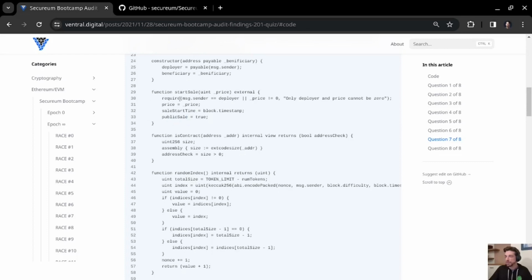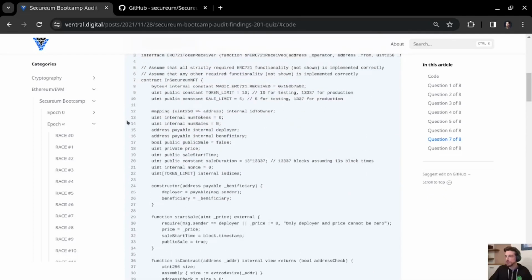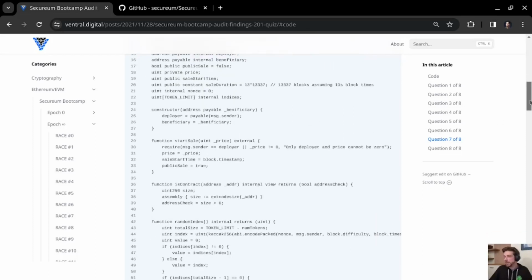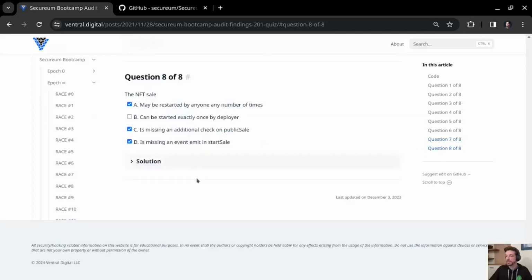As you can see, no emit of any events, and also none of the other functions are emitting any events, and neither does the contract even define any events. And that's kind of bad, because it makes it hard to keep track of what's happening on chain. It is much easier to monitor events for changes, and that's why there is a best practice that all of the state changing functions should emit events, especially those functions that allow privileged users to make changes to the protocol, which start sale clearly is. So I would say there is definitely an event emission missing here, which should be there,